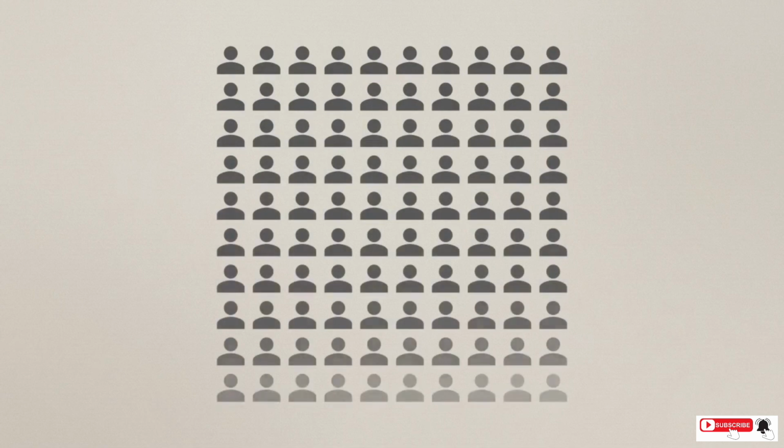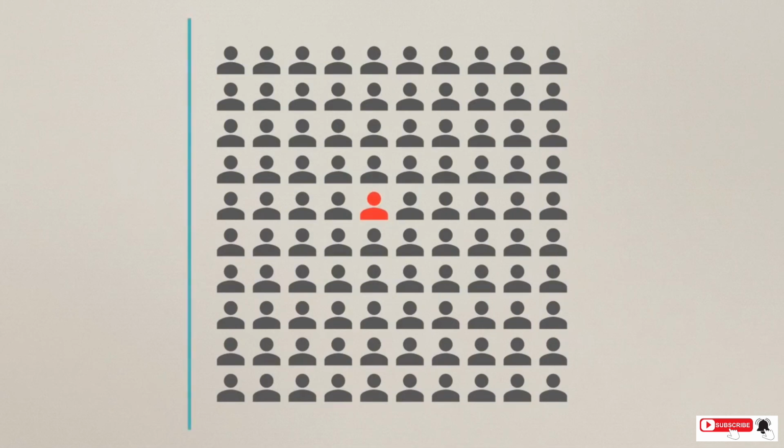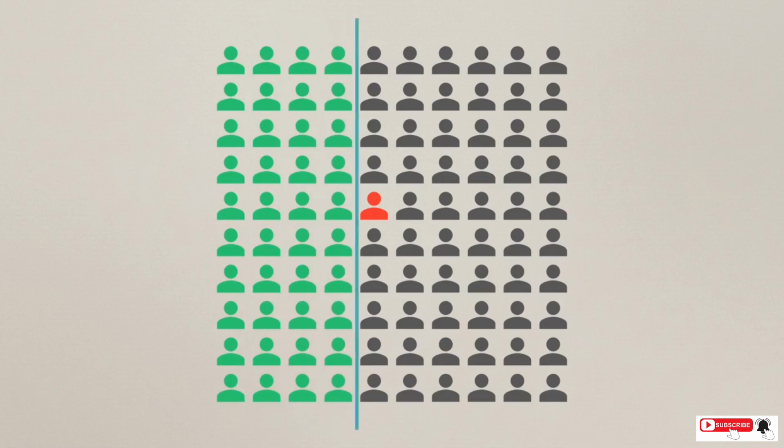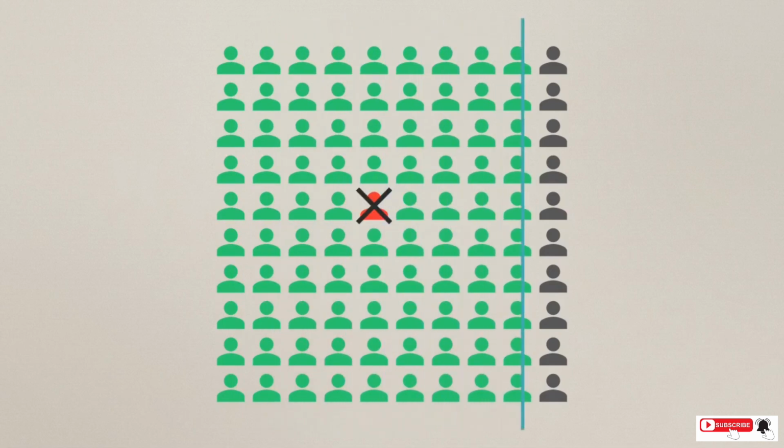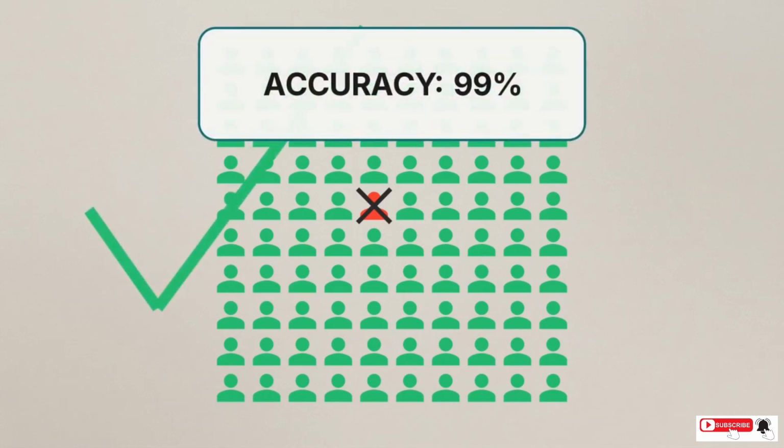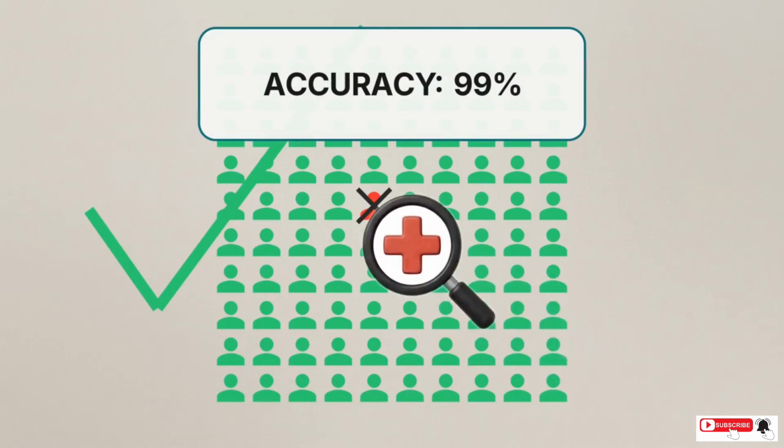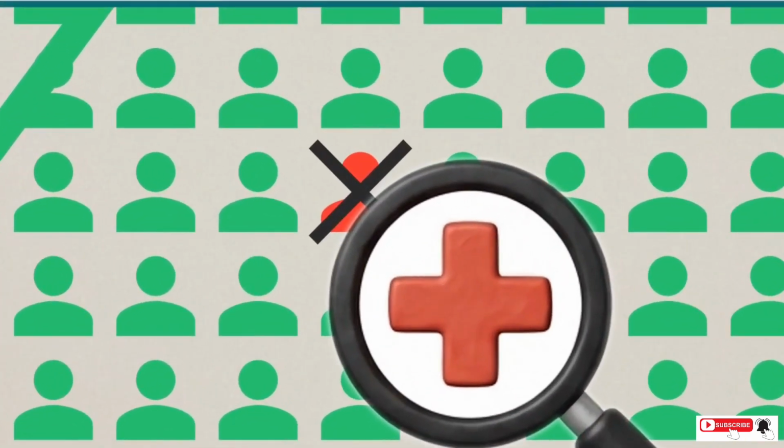This grid represents a population of 100 people taking a medical test for a rare disease. 99 of these individuals are healthy, marked in gray. Exactly one person, highlighted in red, actually has the condition. If a model simply defaults to guessing no disease every single time, it will receive a correct result for all 99 healthy figures, but the one actual patient is missed entirely. The system receives a label declaring it 99.